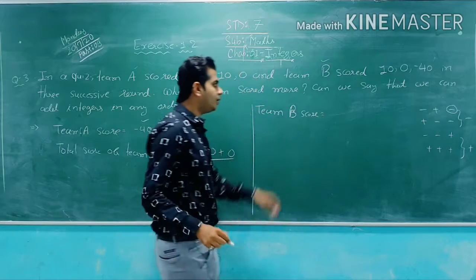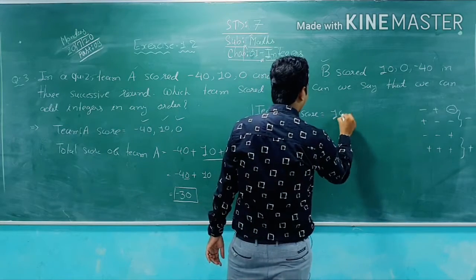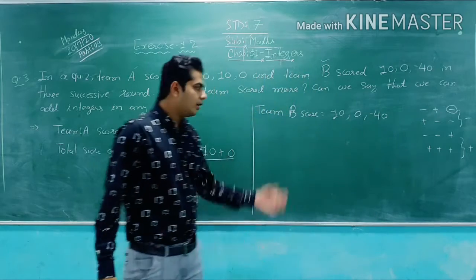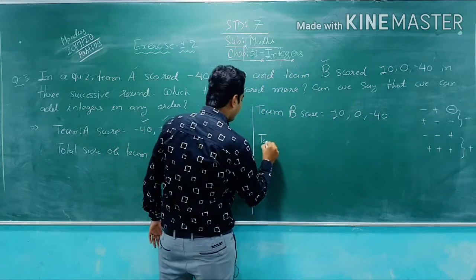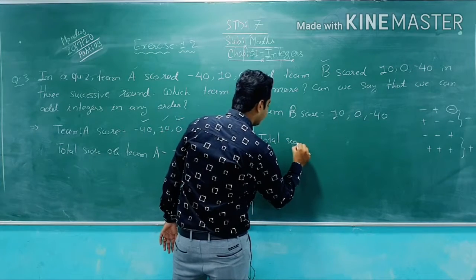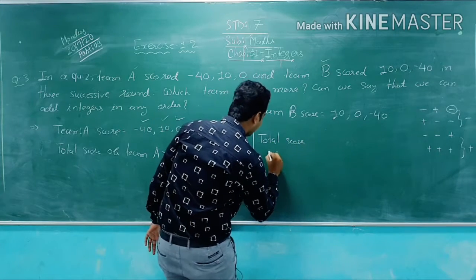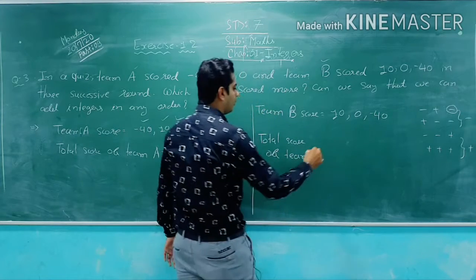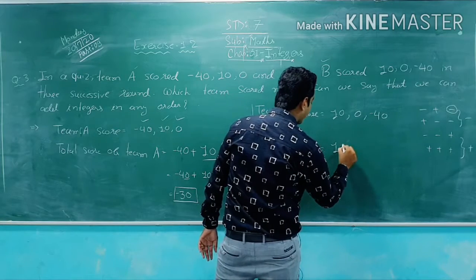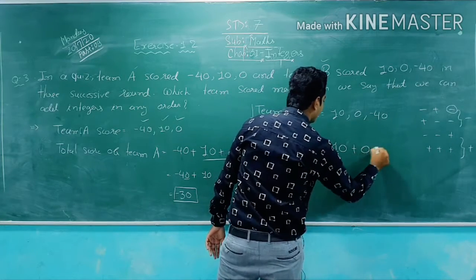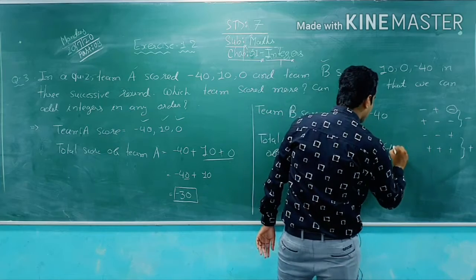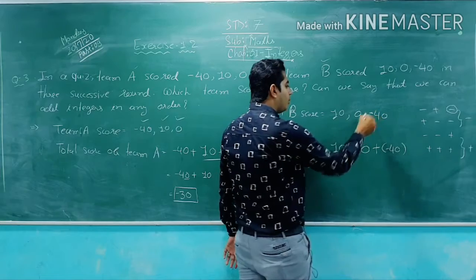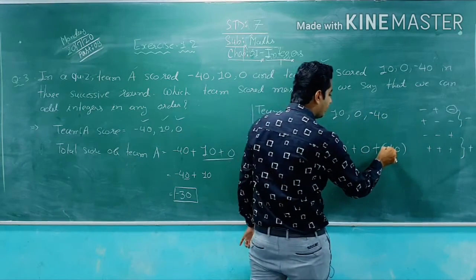Same as here, in the second term, team B, we will do for team B. First of all, I'll write team B's score. First round they get 10, second round 0, and third round -40. Now total score of team B. Total score of team B is equal to 10 in the first round plus 0 in the second round, and in the third round they got -40. We have to add them, but the round got -40, so I'll write -40 in brackets.